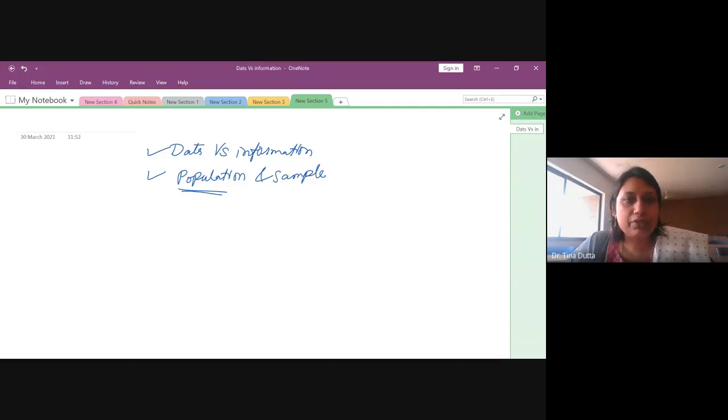In population, we might have living items or non-living items. It could be a population of human beings, animals, or it could be a population of pens, or maybe vehicles, trucks, whatever we are trying to study. Everything what we are going to study, that is constituting our population.